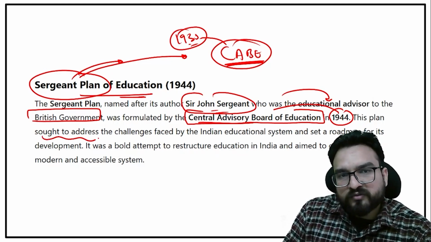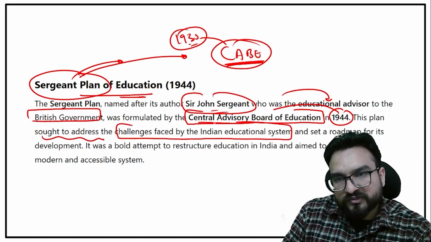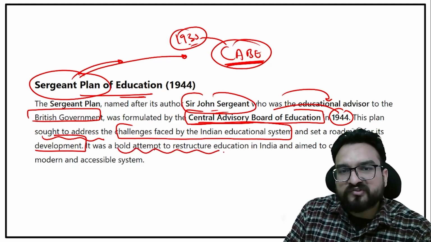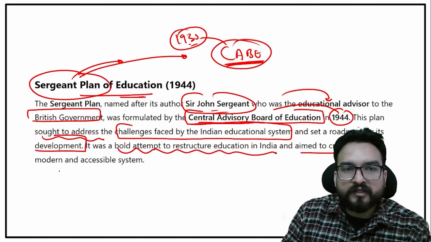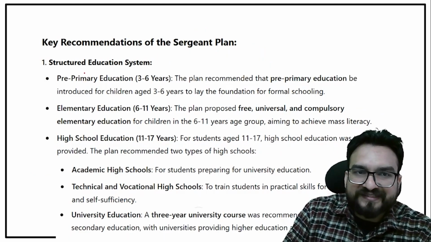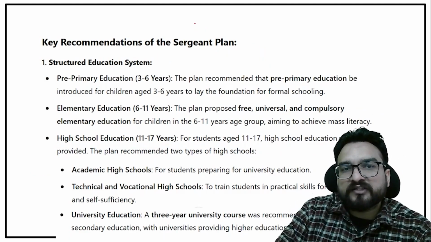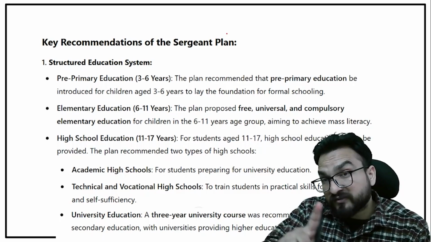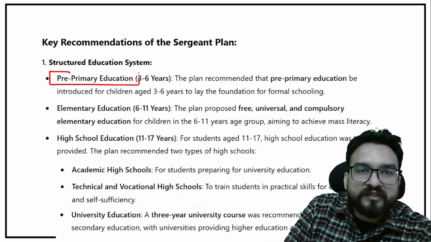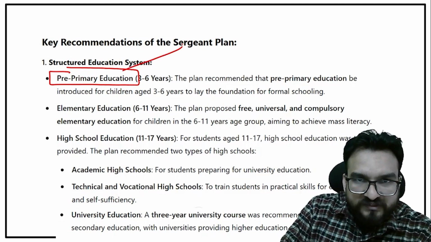So this plan sought to address the challenges faced by the Indian education system and set a roadmap for its development. It was a bold attempt to restructure Indian education, aimed to create a more modern and accessible system. Let us see some of the provisions, guys. For the first time, you will see this plan. Which plan? Like in the prelims examination, it can come. Which plan focused upon pre-primary education? This was the Sargent plan, guys.